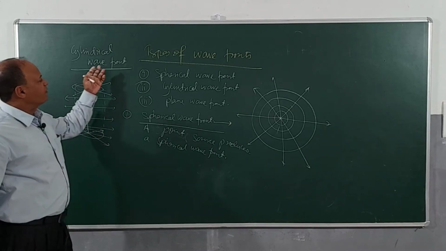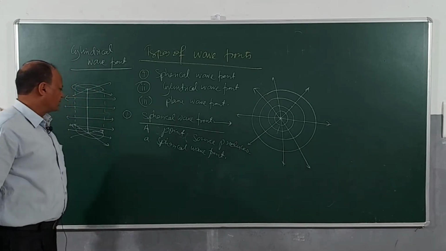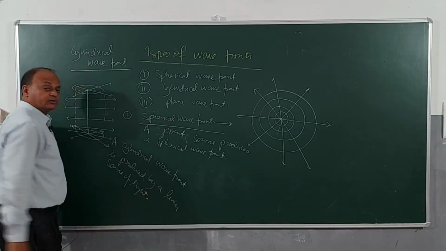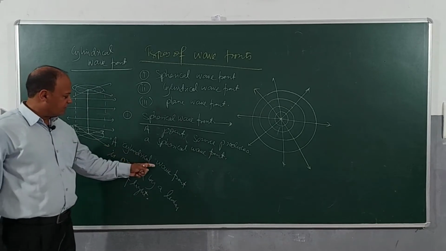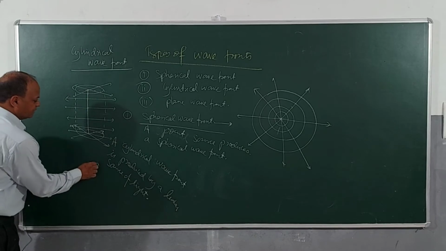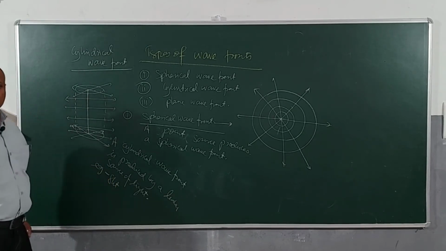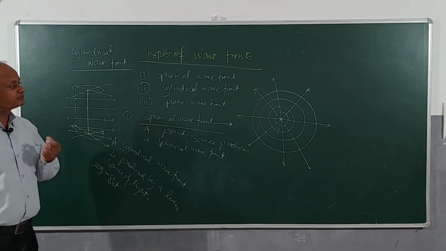So a cylindrical wavefront is produced when you have a linear source of light. Okay, so we'll be writing about this. A cylindrical wavefront is produced by a linear source of light. For example, a slit, very important. They will ask you this. For example, a slit. Now, what is a slit?